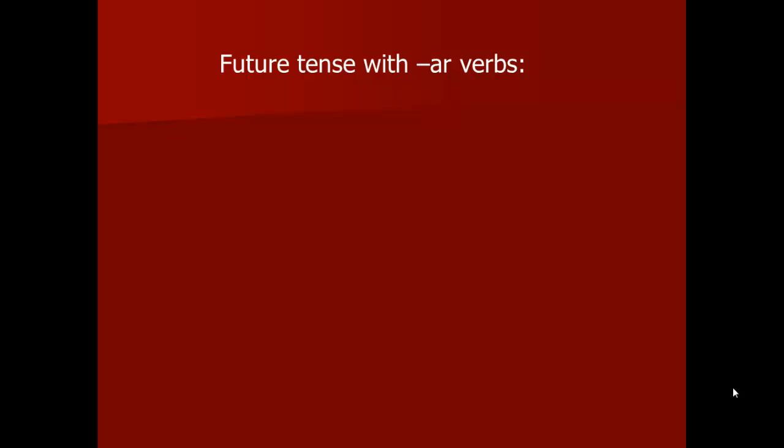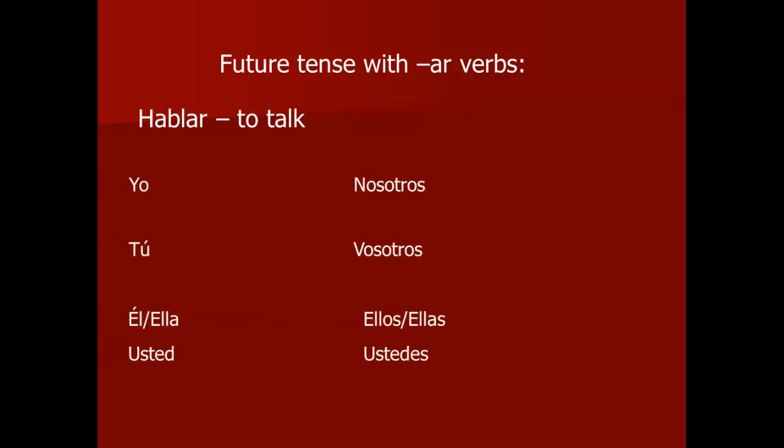So now the future tense with AR verbs. If you were to take any AR verb, let's just take hablar, to talk, for example, this is how it would look when it was conjugated. You would be yo hablaré, so your hablar is your infinitive or your root, and then you're tacking on the é with an accent ending to make it the future tense. So the tú form would be hablarás. The él, ella, usted form would be hablará.